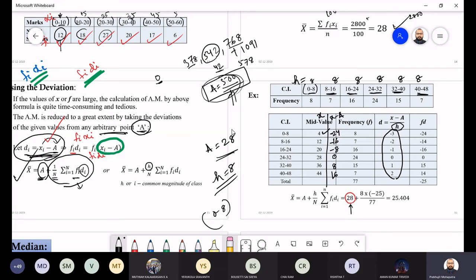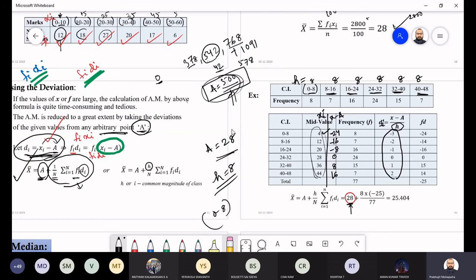Now it is a very small number you are having. So instead of using x, we are using the deviation method. We got these deviations. Deviation from where? Deviation from 28. After that, what do we have to do? These are nothing but our di. These are our xi, and now we have got the deviations.